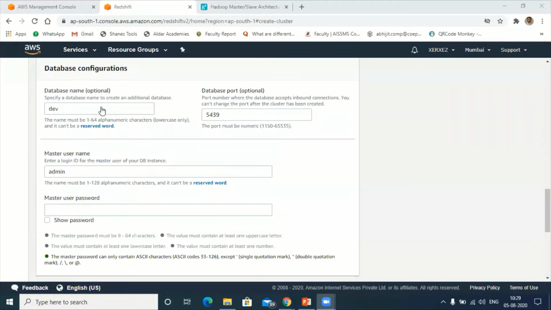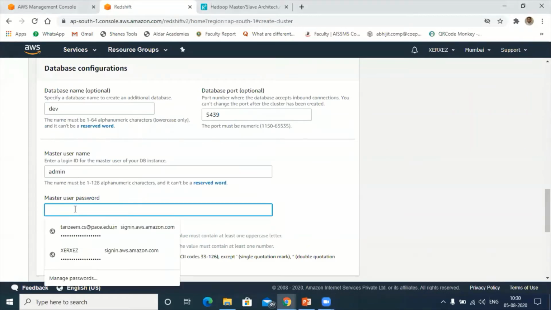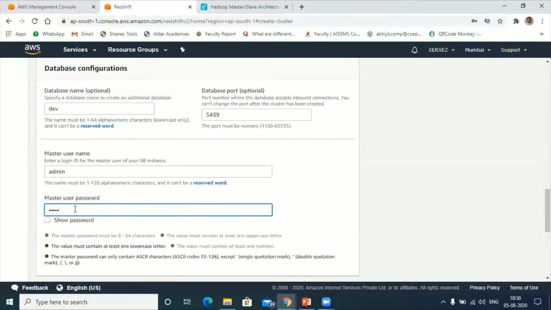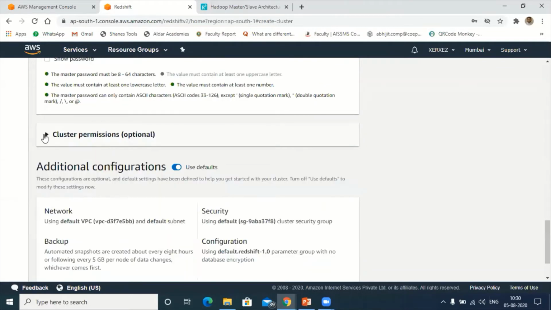Okay, so now here the database name is dev. You audible, right? Yes, sir. Master username is admin. Let me give the same here. Admin123, and the password 12345. Let me see the password. 12345.